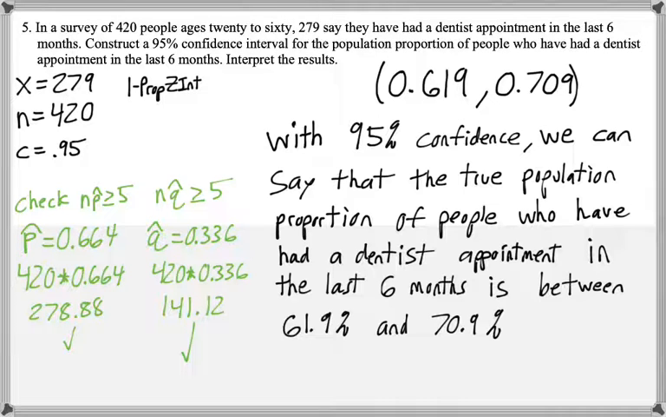So with 95% confidence, we can say that the true population proportion of people who have had a dentist appointment in the last 6 months is between 61.9% and 70.9%.